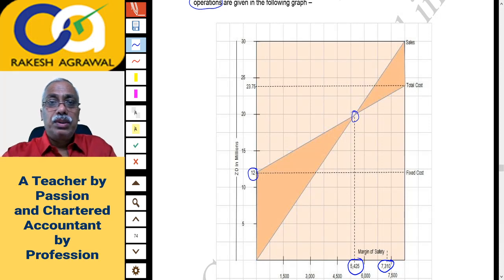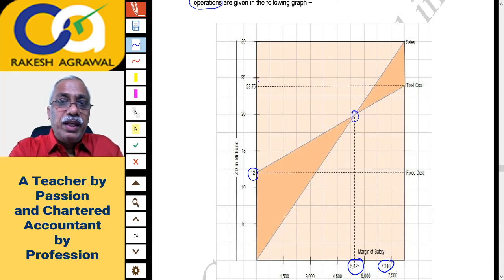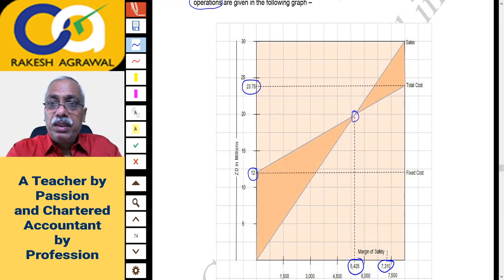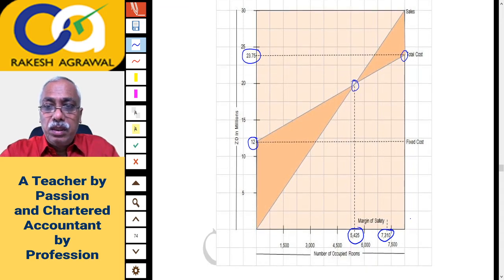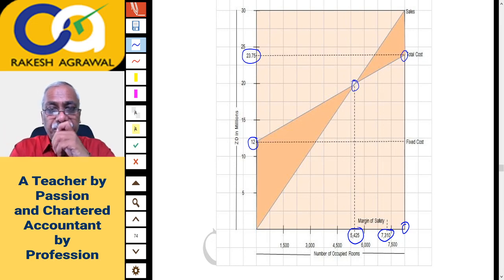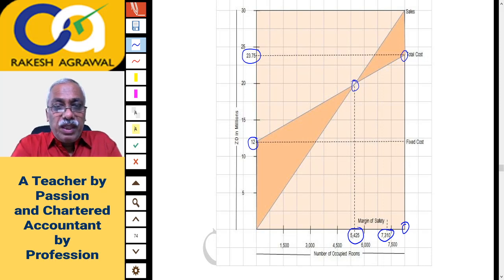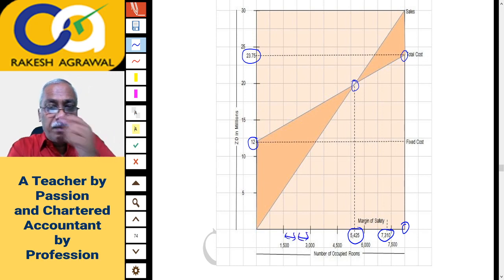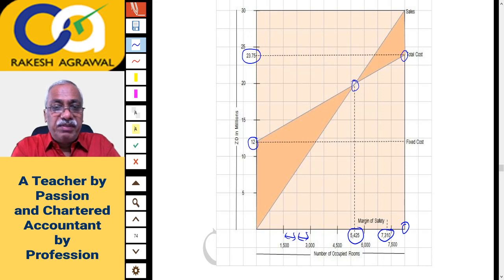And this total cost is 23.75 million, but this total cost is at this point. How much will this be? Just check. So it is given in that graph form. Each centimeter, like this is 1 centimeter distance, then this is 1 centimeter distance. So 2 centimeter gap is 1500 room days. It means 1 centimeter gap is 750 room days.